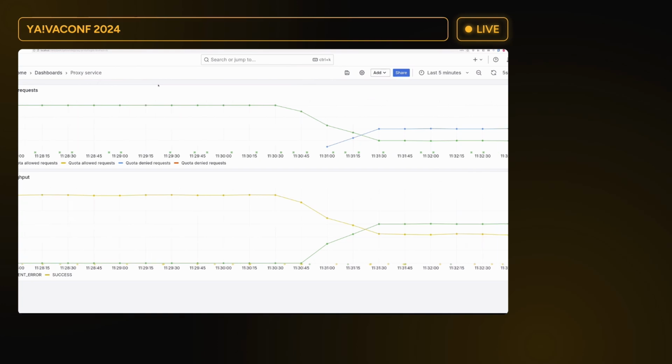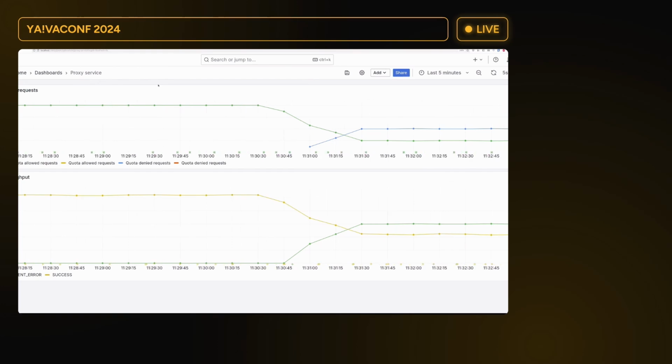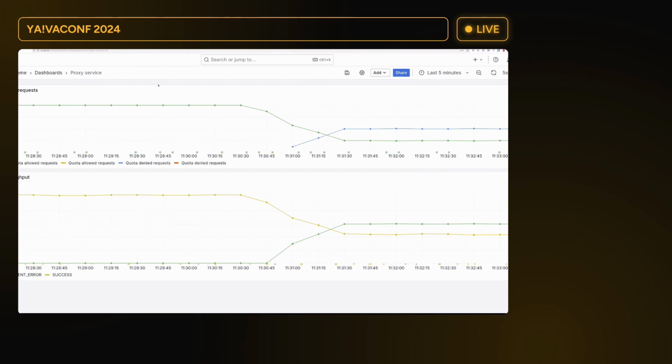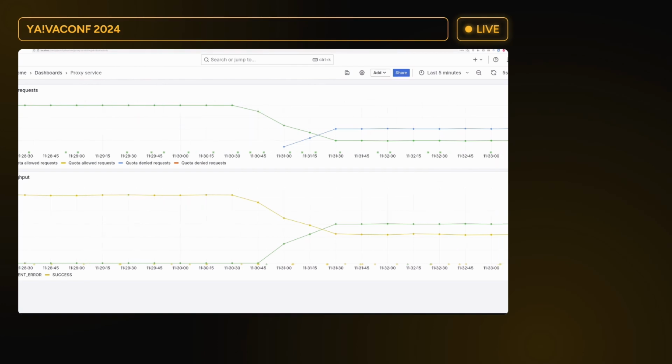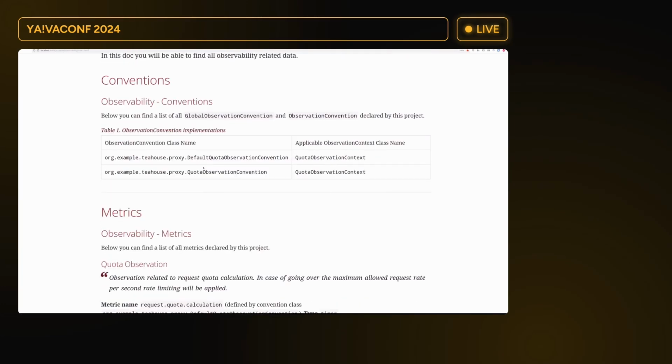With the Spring team, we believe that the documentation could be written by itself. This is why we have solutions like REST Docs. But in terms of observability, we believe that if you create your observations in a predefined way, having certain assumptions in mind, then we can scan your sources and generate such documentation. So I went to the proxy service and I'm checking the documentation that got generated from the sources.